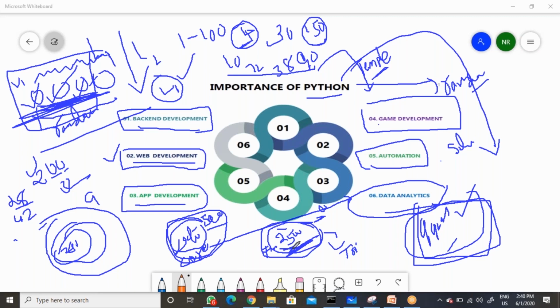So later we can see a lot of scenarios. In data analytics, Python can be useful to generate reports, or you can say accurate reports. So that's why Python is getting more importance in backend development, web development, app development, gaming development, automation, and data analytics also. Python can be helpful for a lot of things, but some of the important areas we have covered here.